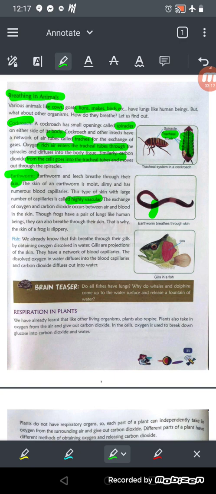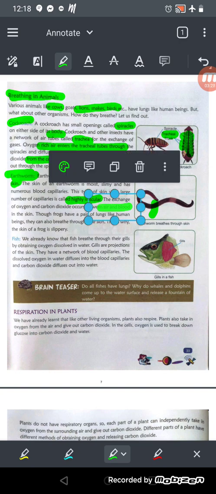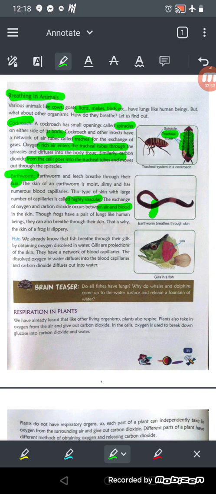So what is highly vascular? Skin with a large number of capillaries is called highly vascular, okay? And the exchange of oxygen and carbon dioxide occurs between the air and the blood in the skin, okay?